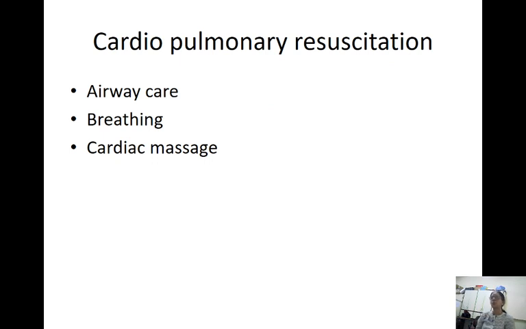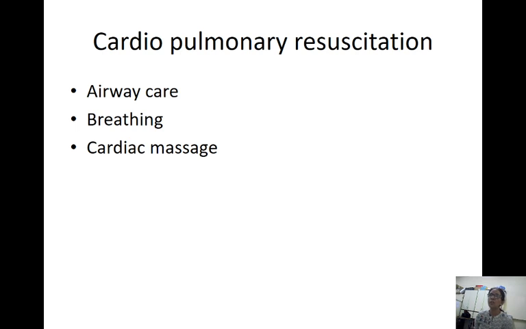Now what is cardiopulmonary resuscitation? In artificial respiration, I told you, when the breathing stops but the heart is beating, you do artificial respiration. In cardiopulmonary resuscitation, when both your breathing and your heart stop, you do CPR. So first you should remember ABC. What is A? Airway care. How do you do the airway care?